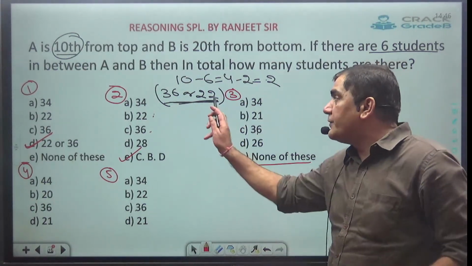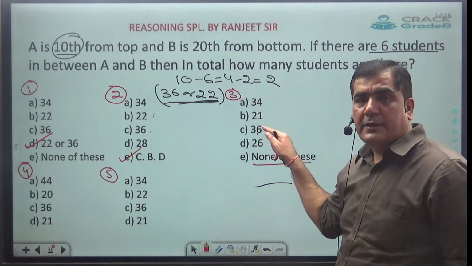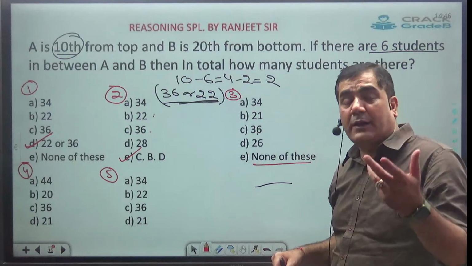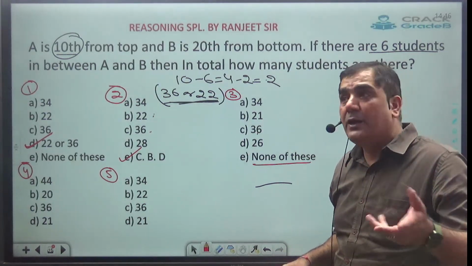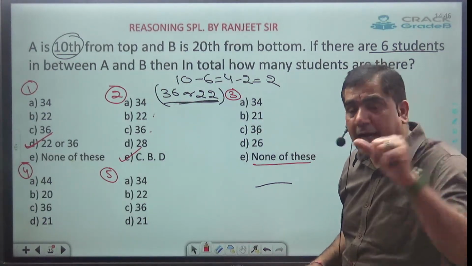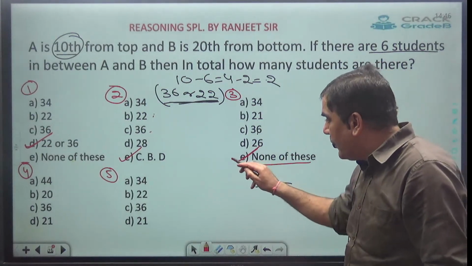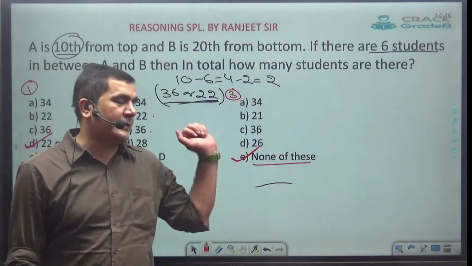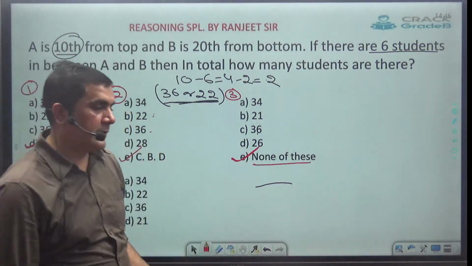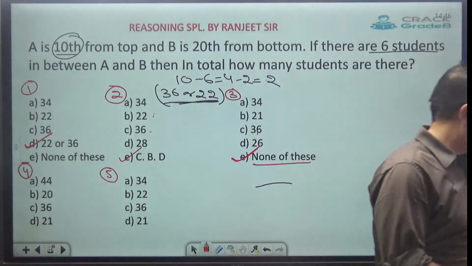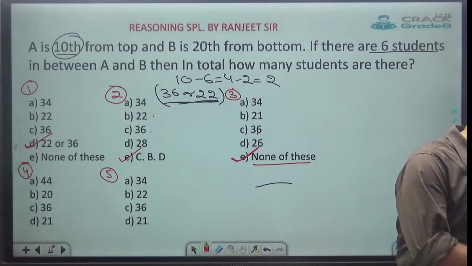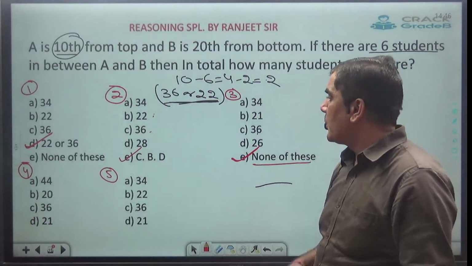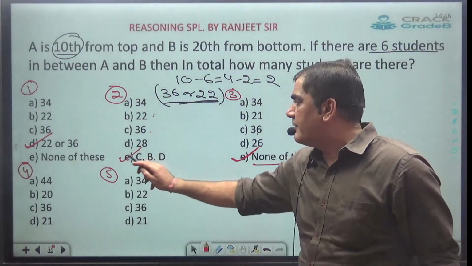So if out of these 2, one is given in the option, and with that one more option in terms of none of these, or CBD cannot be determined, or data inadequate is given, in that case, none of these or CBD or data inadequate is the answer. You can't mark here 36 as the answer. But how 28 is possible, sir? 28 not, but CBD. Second one, the answer will be CBD.